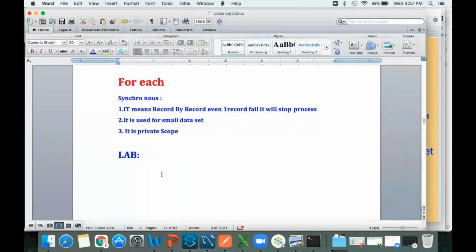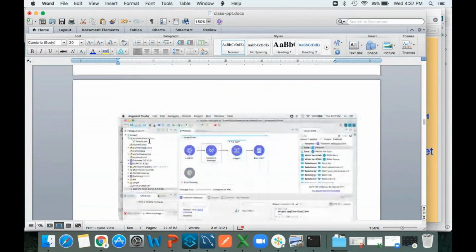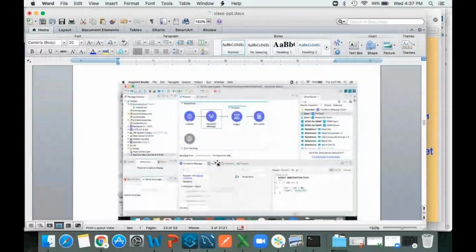Okay, so now let me take you to this lab exercise. So this is our today's task. Here what we will take, we will take one listener, and then a transform message. In this transform message we are going to generate a record.